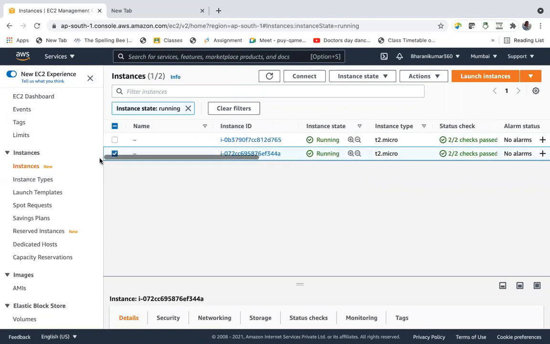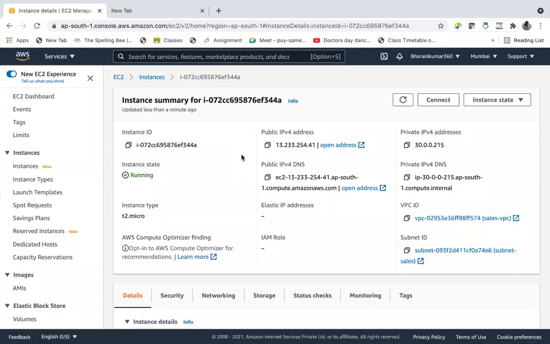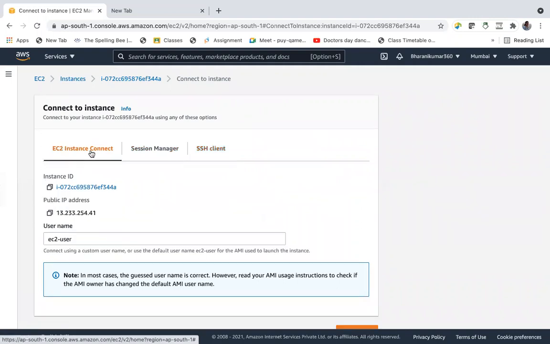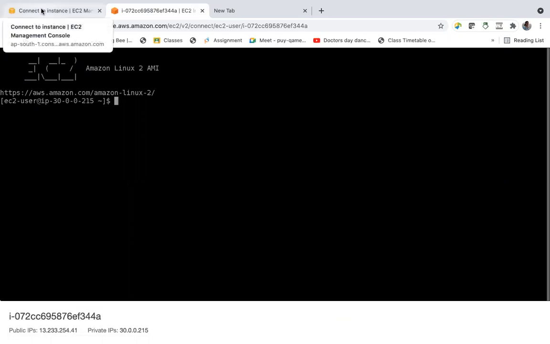To connect to it, we have added an internet gateway as well as enabled a public IP, given a public IP to this instance. You can SSH and connect into it, or you can use the browser connection also. Connect EC2 instance, connect. So I established this connection. Let us try with a ping request.